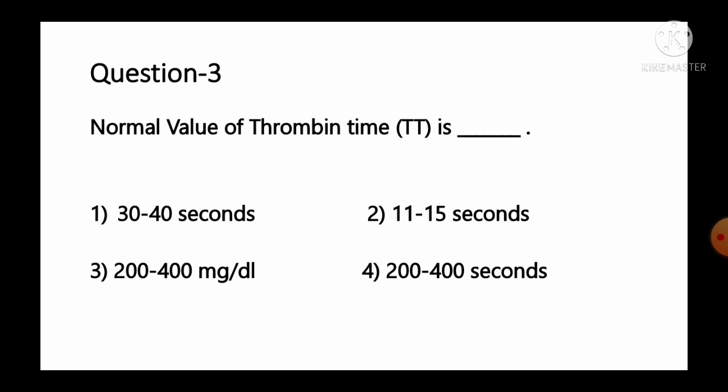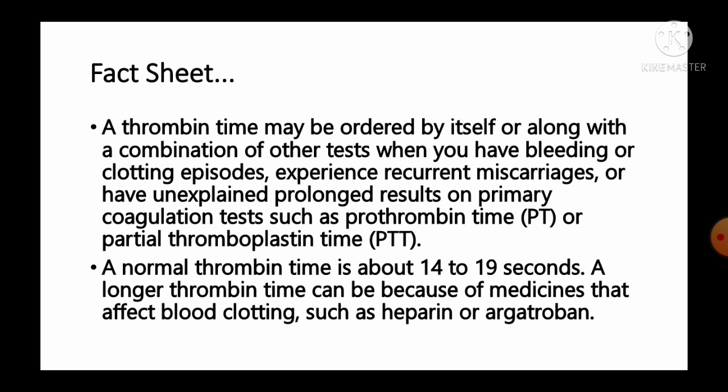And the fact given regarding this question, it is a thrombin time may be ordered or performed by itself or along with a combination of other tests when you have bleeding or clotting episodes or problems, experiencing recurrent miscarriages, or have unexplained prolonged result on primary coagulation test, that is PT and APTT. Normal thrombin time is about 14 to 19 seconds. A longer thrombin time can be because of medicines that affects the blood clotting such as heparin and ergotrobin.